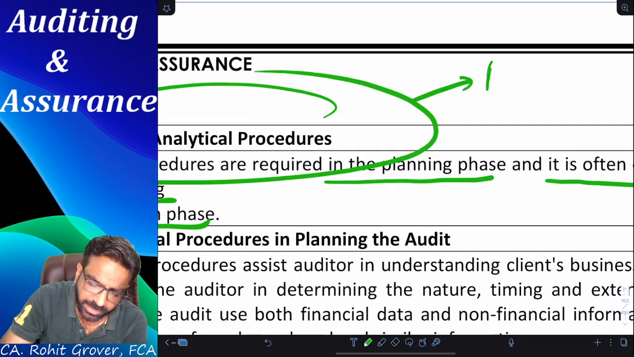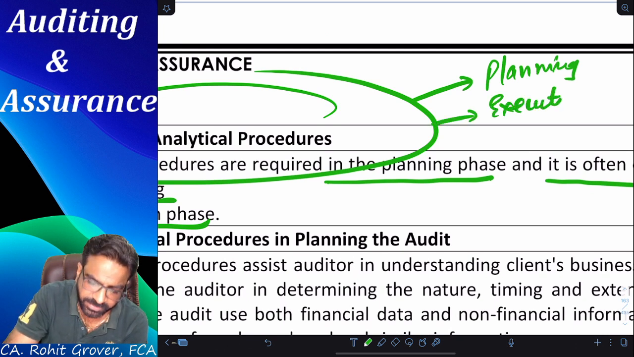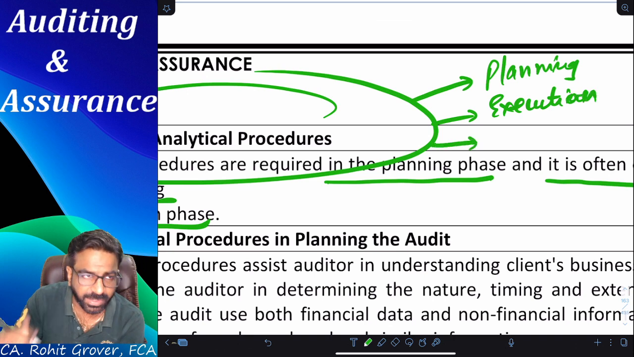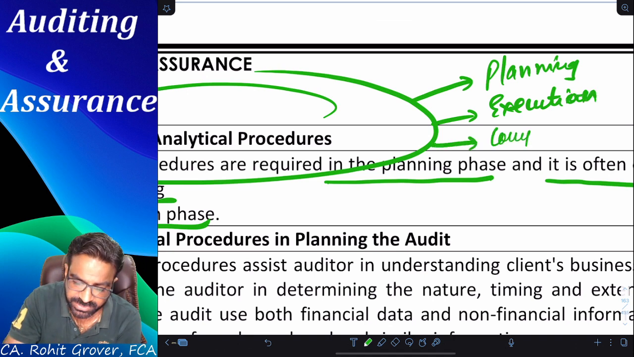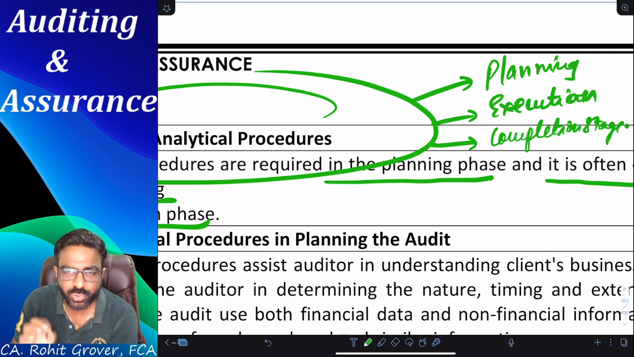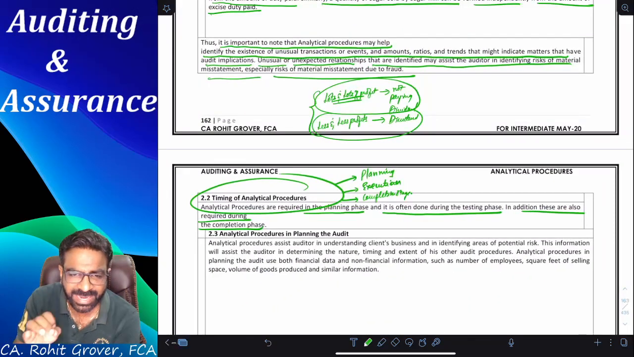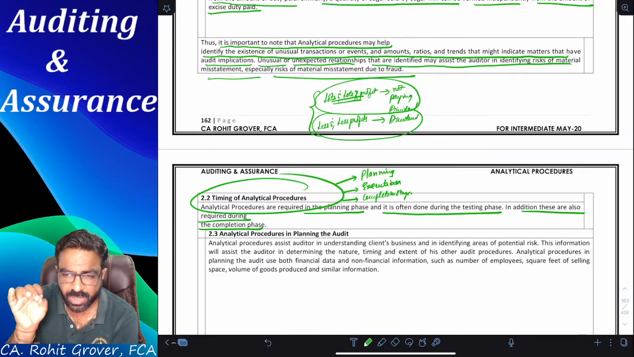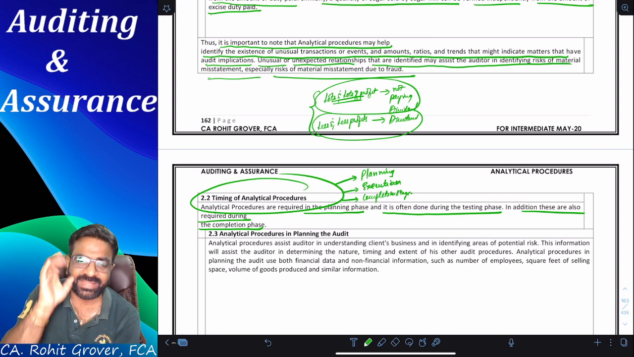Now see, what is the timing of analytical procedure, everyone? Is it required at the planning stage? Yes. Is it required at the execution stage? I will come back to you. Yes. And it is also required to be made at the time of what? Completion stage. Okay, everyone, please tell me how you can justify that the analytical procedure is required in the planning stage.